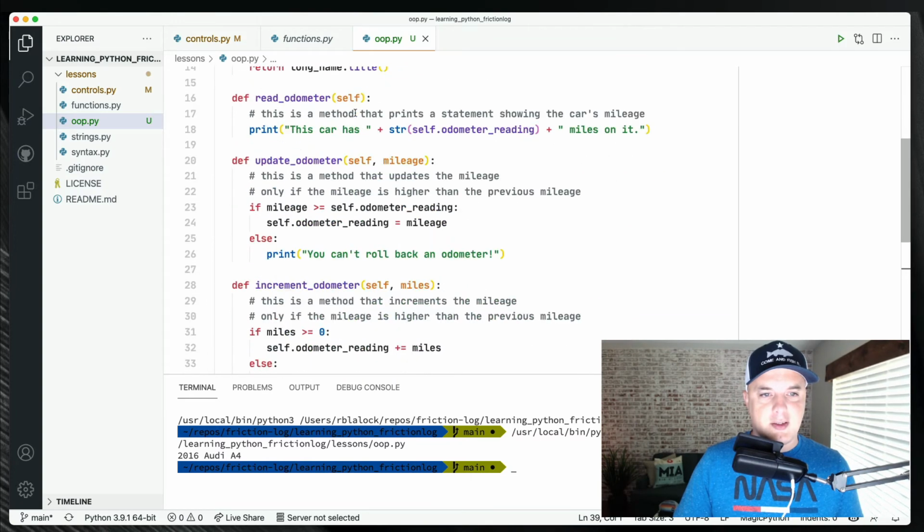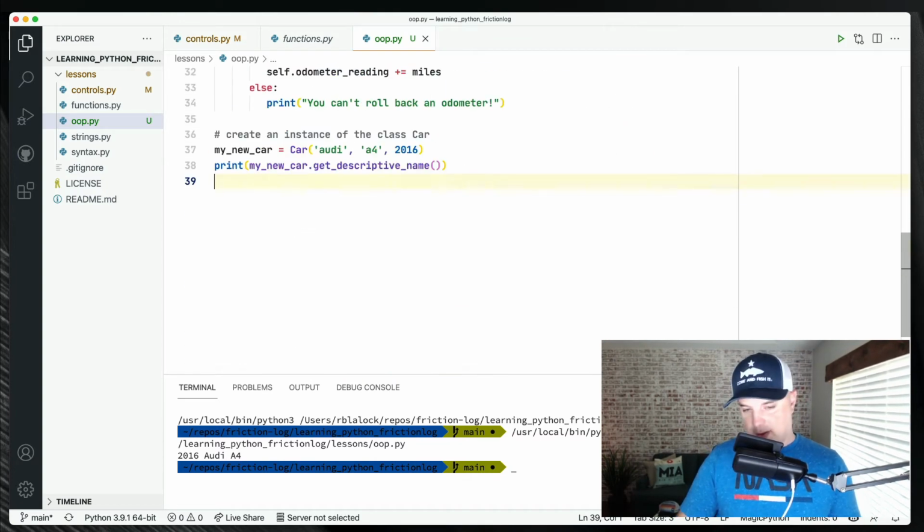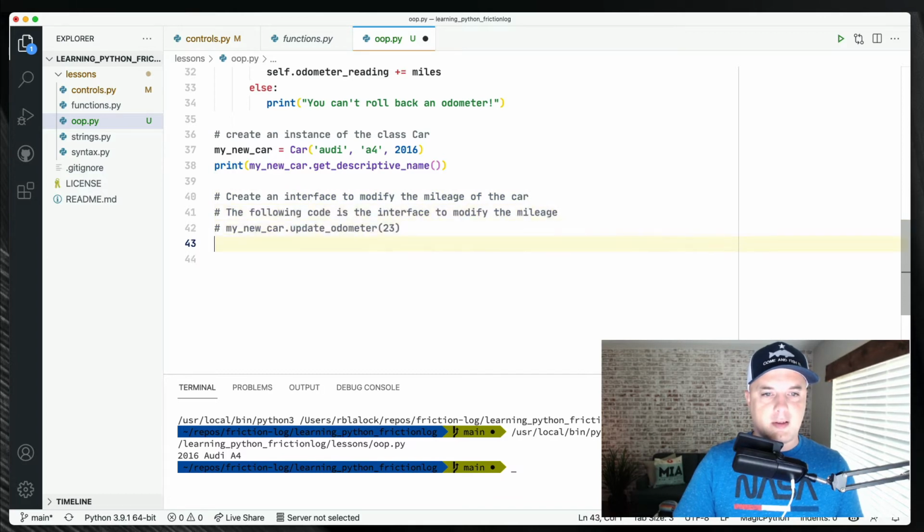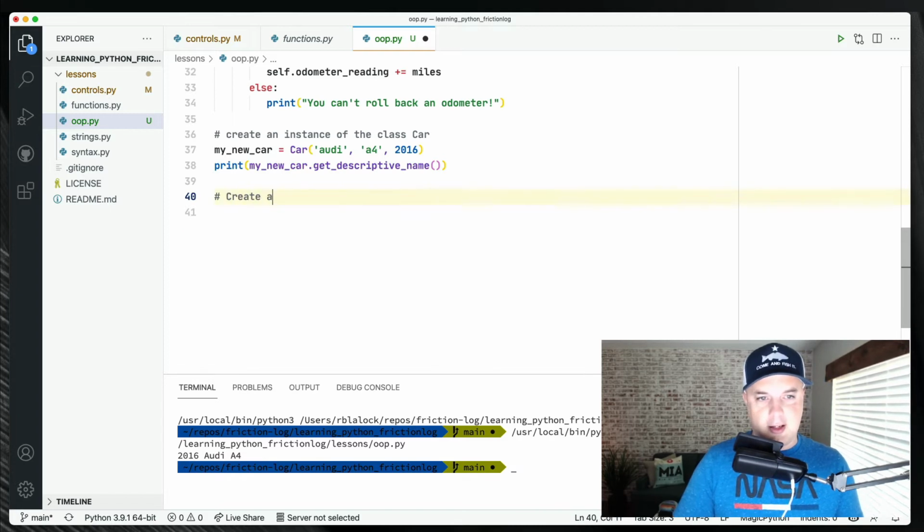Well, let's do this. Can we do interfaces and stuff in Python? I don't even know. Create an interface to modify the module of the car. Dude, you're killing me. Create an interface. It's hung up on... okay. What about enum? Create an enum.